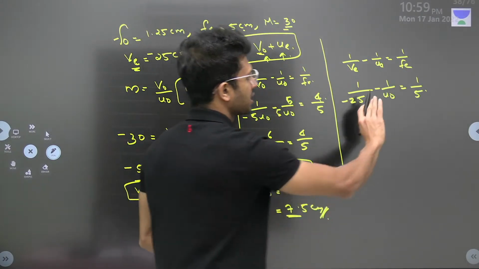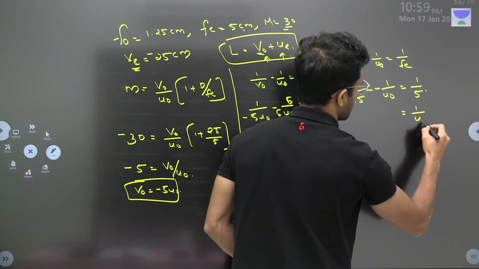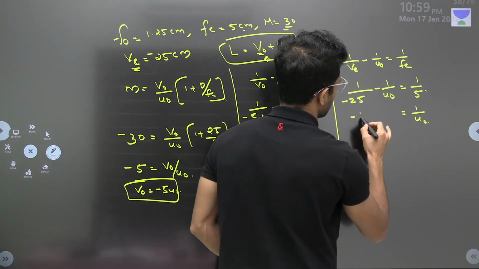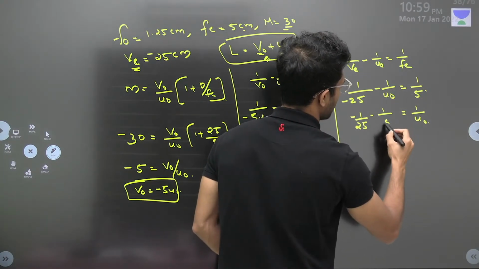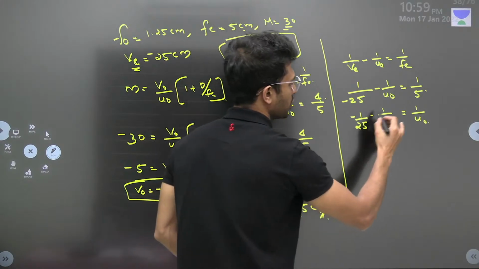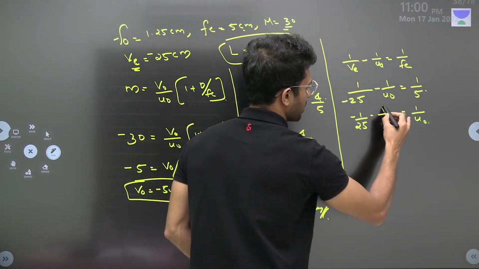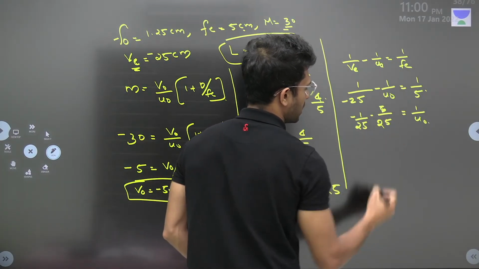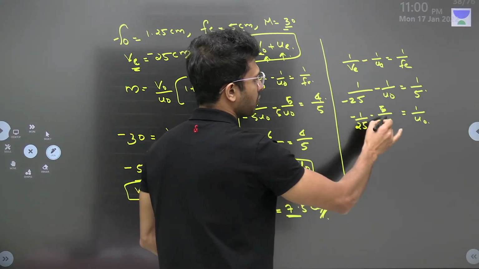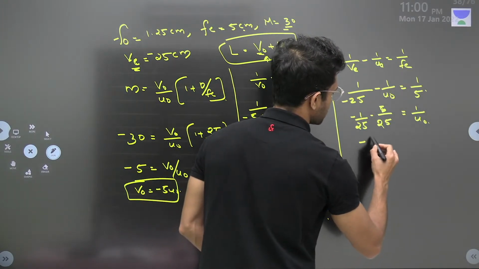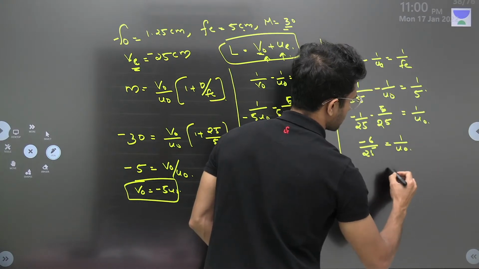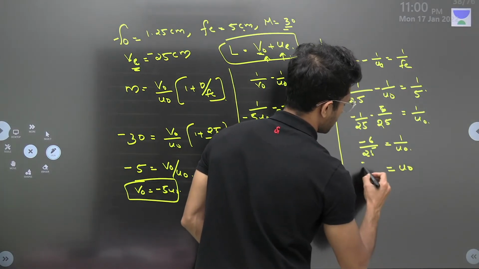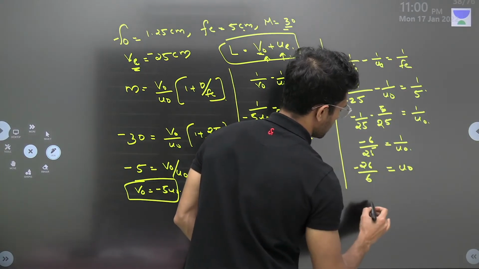Okay, continuing. Minus 1 by UE, if you take to the right, 1 by UE, minus 1 by 25 is minus 1 by 5. Making it common denominator by multiplying it with 5, 5 times 5 is 25. Minus 1 minus 5, minus 6 divided by 25 is equal to 1 by UE. So UE is equal to 25 by 6 with a negative sign.